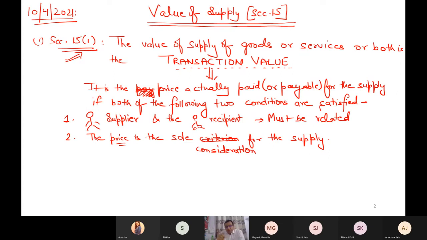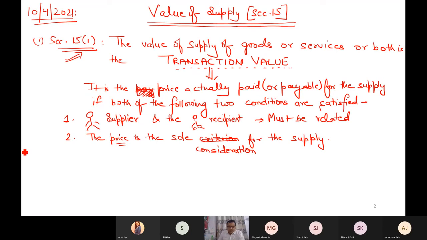It is not optional. It is compulsory that I have to apply section 15 subsection 1 and take transaction value as the value of supply. Then the next question arises, what is this transaction value? It is nothing but the price actually paid or payable. But the price actually paid or payable is only applicable when two conditions are satisfied: that the buyer and seller are unrelated people, and between them price is the only criterion to determine the value of supply.